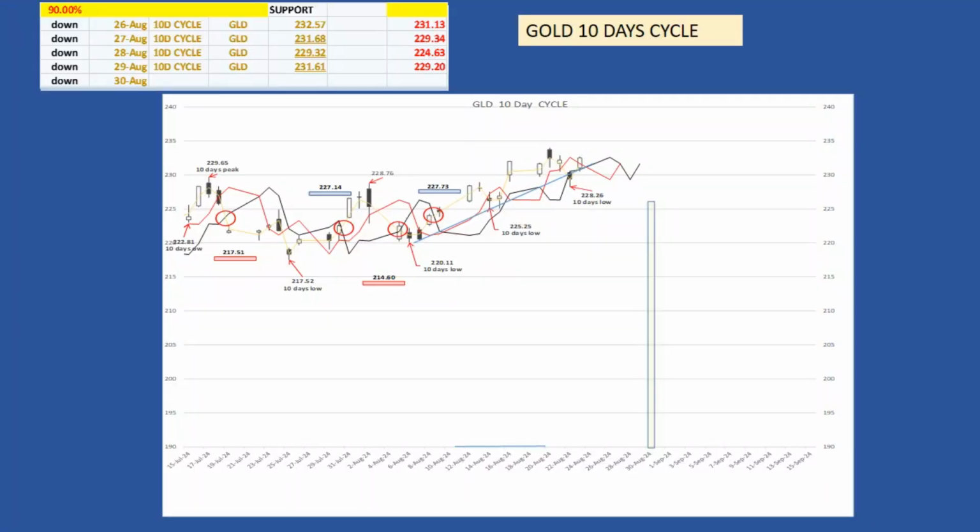The last 10-day cycle formed a low at 228.26 on August 22nd, and was right on time. As we can see on the chart, on August 22nd the gold market crossed below its 10-day cycle trend line. The blue line, confirming the 234.01 high, is the 10 and 20 days cycle peak. The next 10-day cycle low is expected on August 31st. The trend for the 10-day cycle is down and the success rate is 90%.